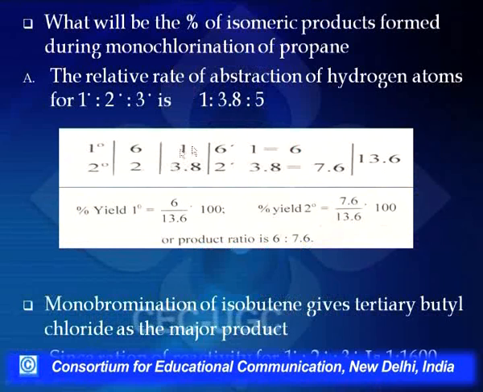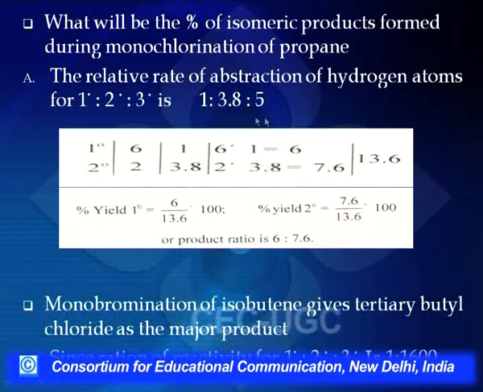So what I've done here is, if I talk of monochlorination of propane, then in propane we know that it has 6 primary hydrogens and 2 secondary hydrogens. Now for primary hydrogens, the probability for chlorine is 1, whereas for secondary hydrogens it is 3.8.